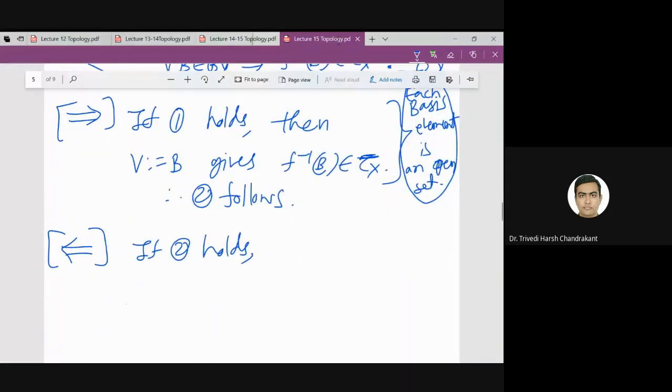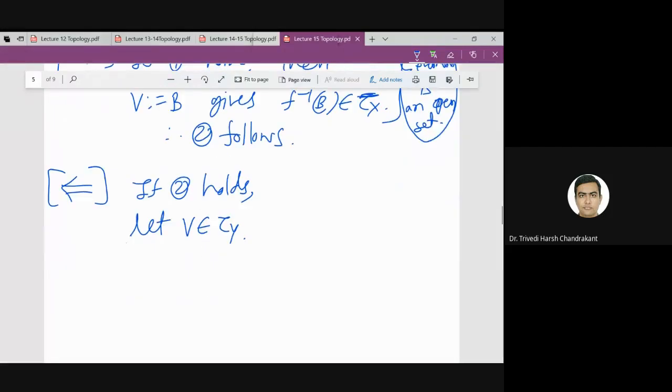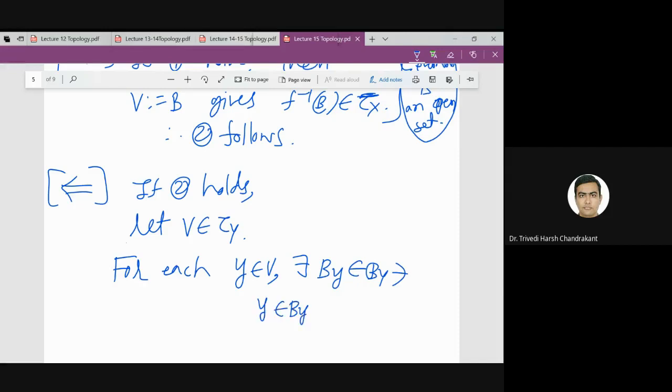So now take any element V which is an open set in Y, right? Since V is an open set in Y, that means for each element y in V, how can I get a basis element from an open set? For every point I get a basis element. So there exists B_y in the basis such that y belongs to B_y, which is a subset of V.